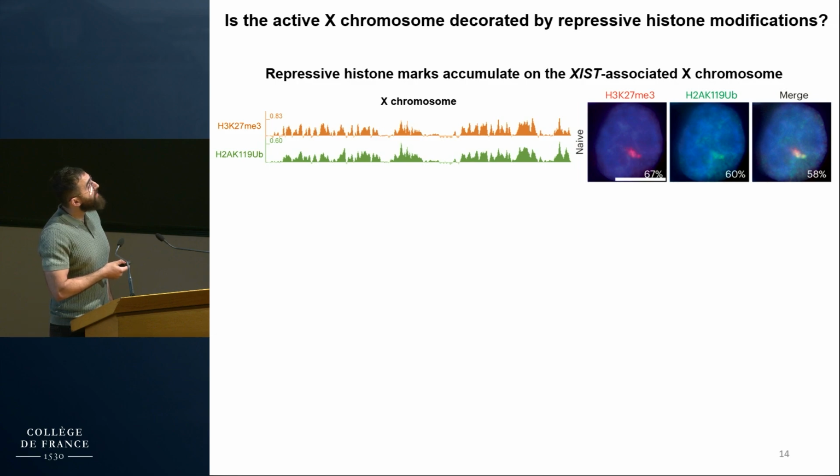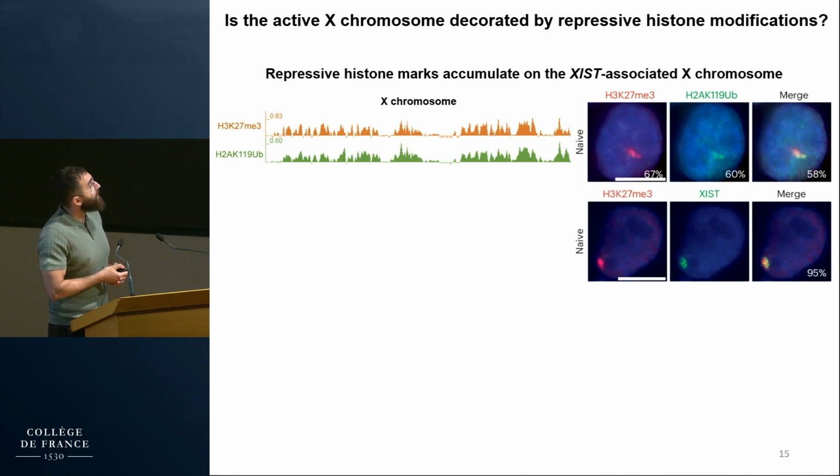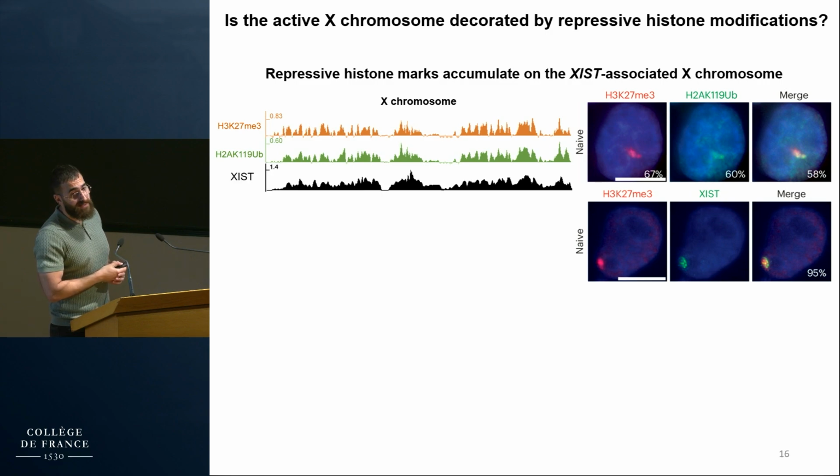Then we wanted to know whether these signals actually correspond to the X chromosome that is expressing XIST. So we combined immunostaining for H3K27 trimethylation with RNA FISH for XIST, and we observed co-localization of both signals in more than 90% of the cells. Another approach was to capture XIST using biotinylated oligos and then sequence the DNA that was associated with it, so basically RAP sequencing.